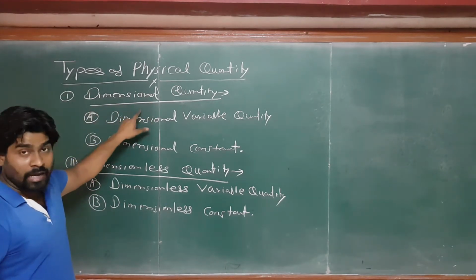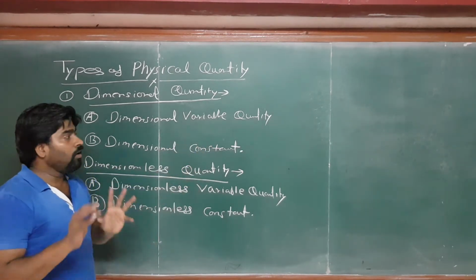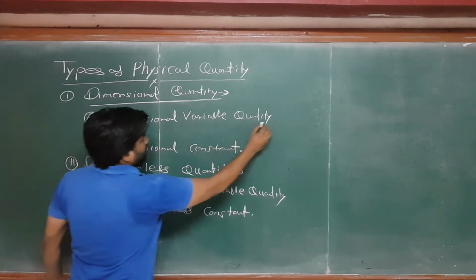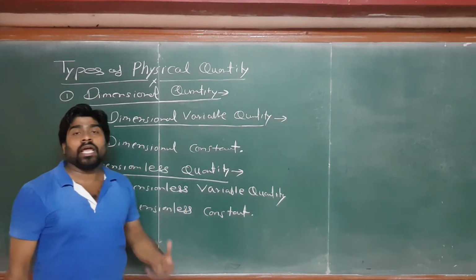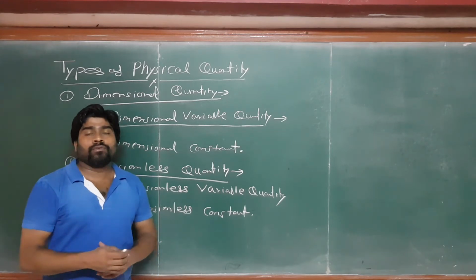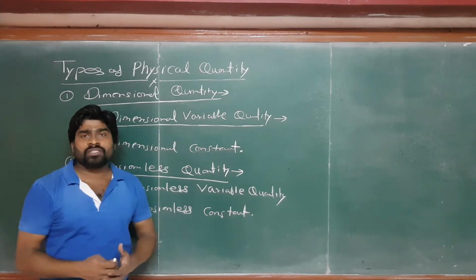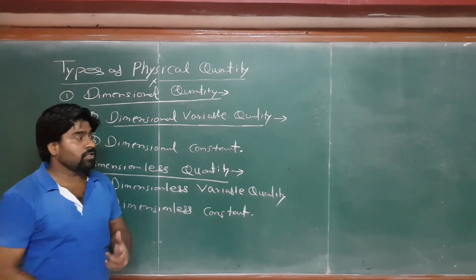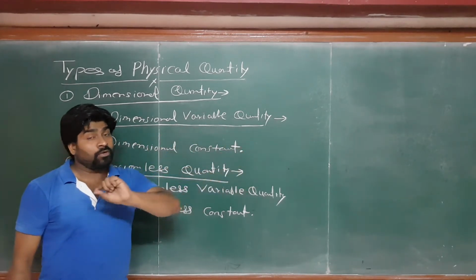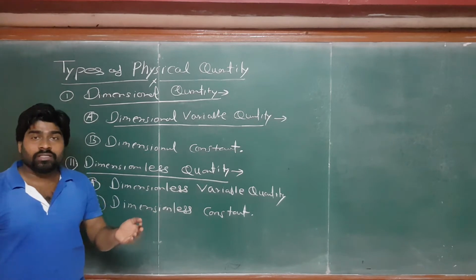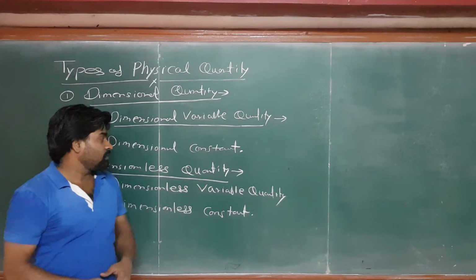Some quantities have dimensions, but the quantity can be variable and can be constant. For example, dimensional variable quantities are length, area, speed, acceleration, force. So these are all quantities which can change with time, but they have some dimensions. That's why we have written dimensional variable quantity. So just note down the examples: force, speed, acceleration, velocity, and work.